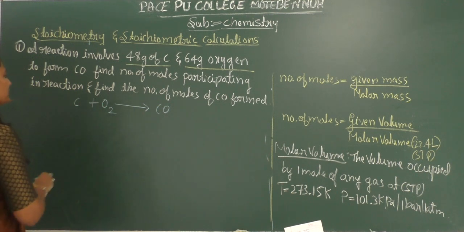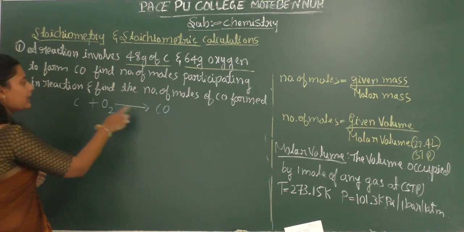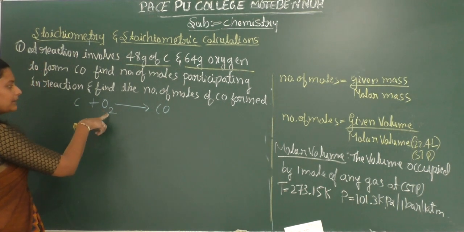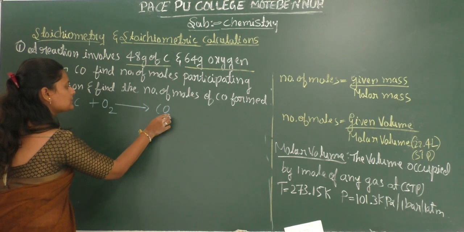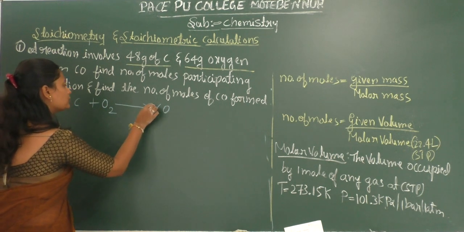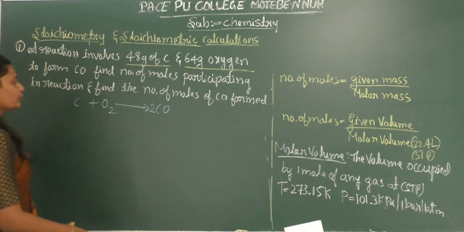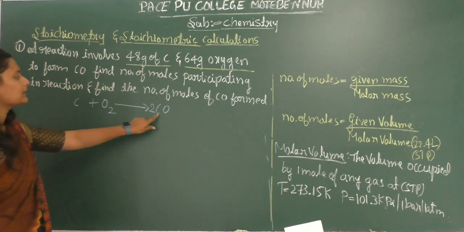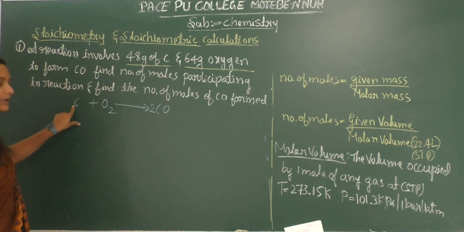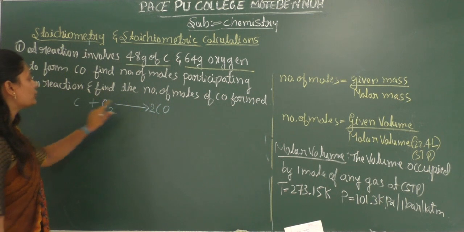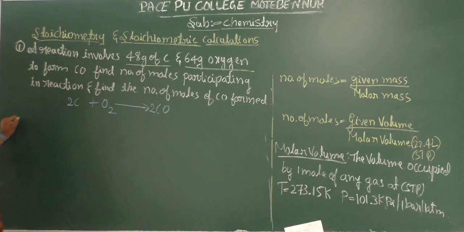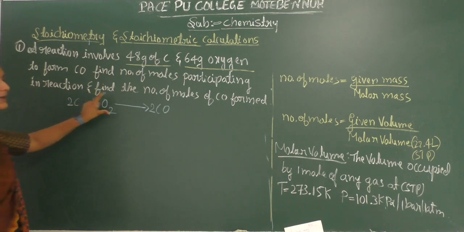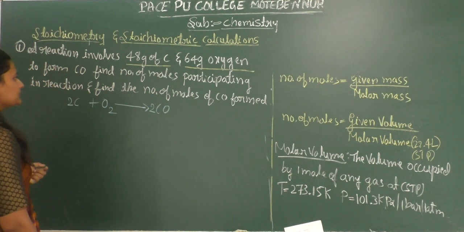No. Here the total number of carbon is 1, and here also 1, but the total number of oxygen on one side is 2 and on the other side is 1. To make this 2, we have to write 2. Now the carbon is not balanced, so to balance the carbon we have to write 2. Now this reaction is a balanced reaction.